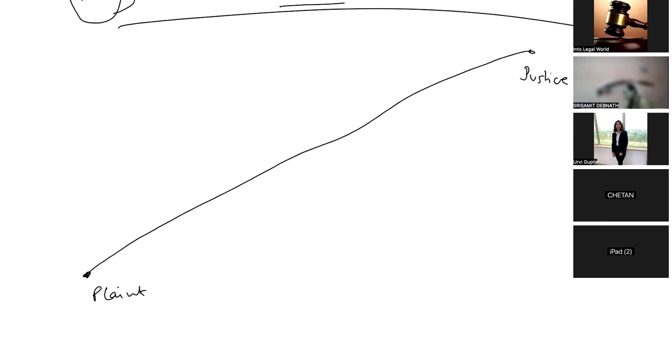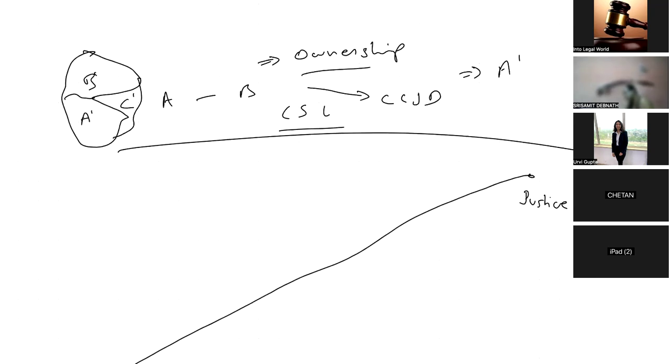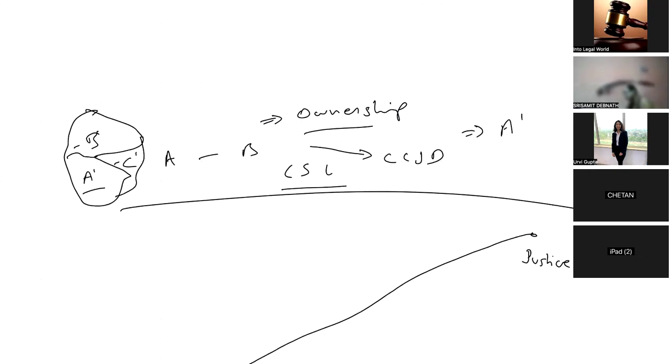A plaint will have all the details of the property, that the property lies beside A1, B1 and C1, and that the suit is against the ownership of B1.